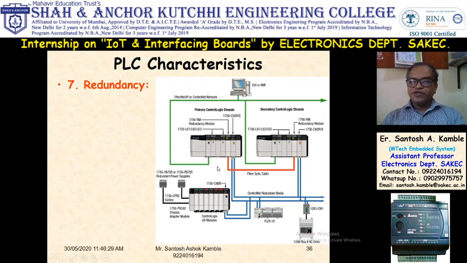If this PLC fails, then automatically we will switch on the second PLC, so that system will not stop. Then we will remove this PLC, repair it and again connect it. So to stop the system from stopping, we are using redundancy. Due to redundancy, the system will not stop, it will run continuously, so production will not stop.